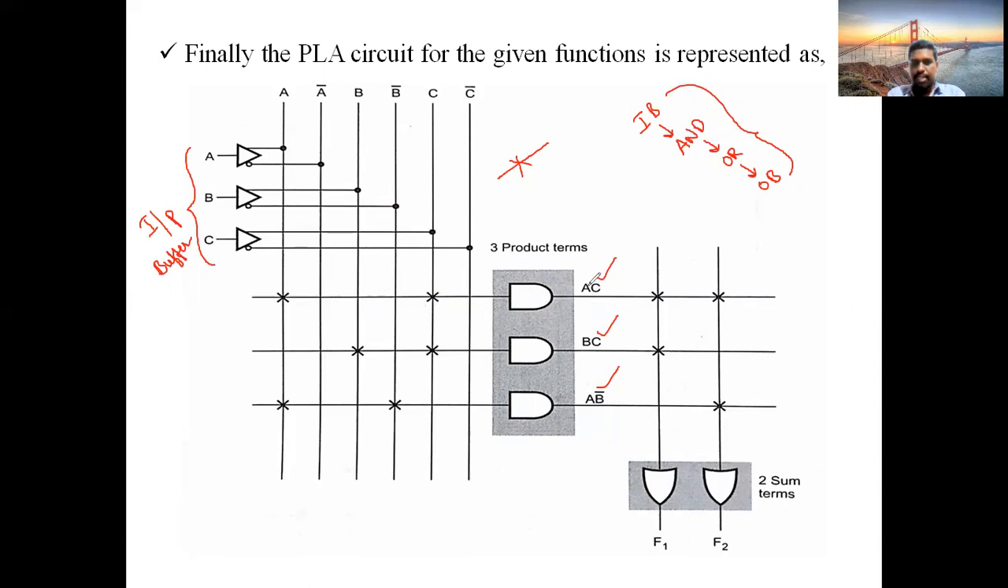So now the term is A comma C. So tie here A and tie C. Programmable connection. Be careful, small cross mark. Next, what about BC? Connect a line B and connect a line C. And what about the third one? AB bar. So take A and B bar. Connect these two. First AND gate, second AND gate, third AND gate. This shaded part, the group of all these three, you call as an AND matrix.